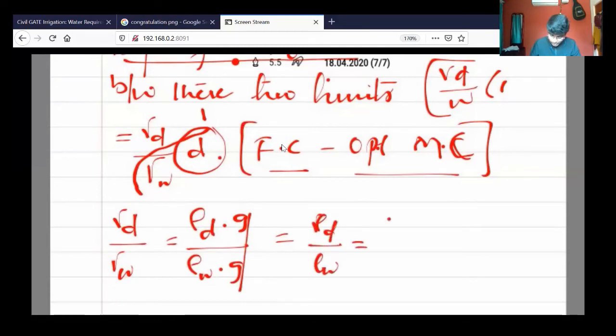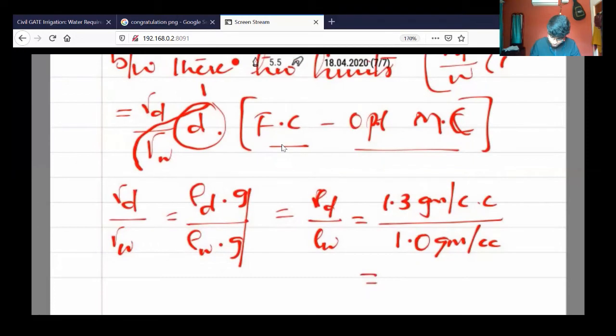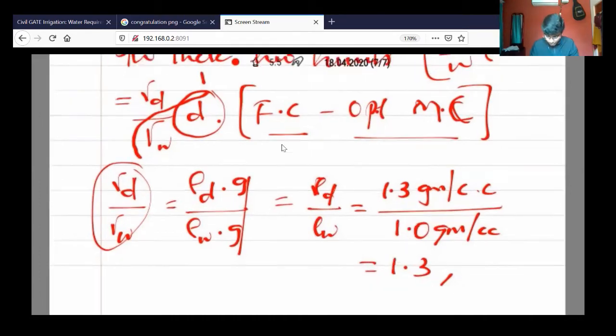They have given the density of dry soil as 1.3 grams per cc, divided by 1 gram per cc for water. So finally the value is a ratio with no units, the proportion between these two is 1.3. So in the place of gamma d by gamma w, we'll use 1.3.